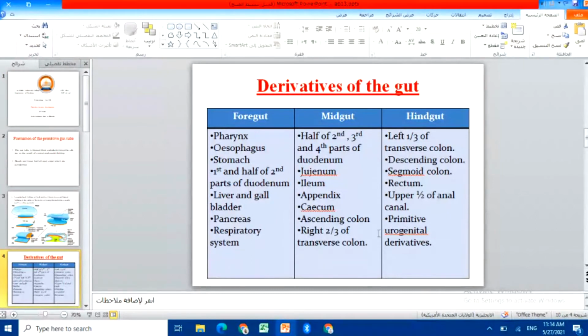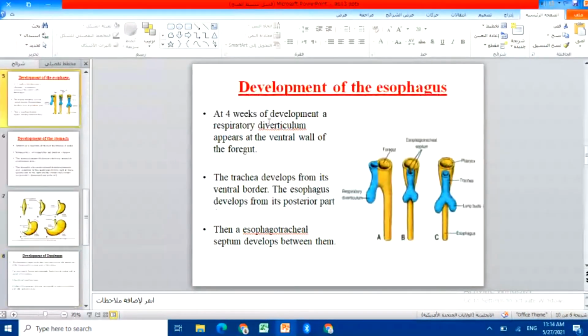You need to know about each part of the digestive system, and each of these parts is formed by the foregut, midgut, or hindgut. Okay. So the development of the esophagus: it's formed by the fourth week of embryonic development.